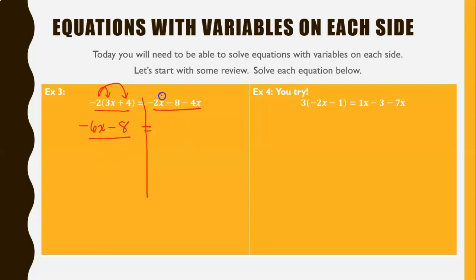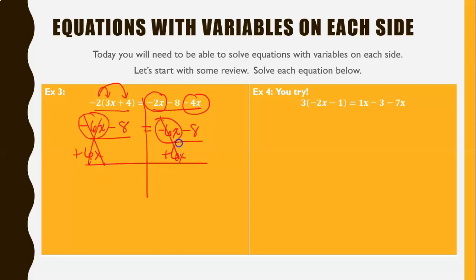Now we're going to look at the right-hand side. I've got two like terms, and you want to be careful with your signs here. Negative 2x minus 4x is not negative 2x. If I borrow $2 from you and borrow $4 more from you, I owe you $6. So it's negative 6x minus 8. Now we're looking for like terms on opposite sides. I'm going to add 6x to each side because I do the opposite.